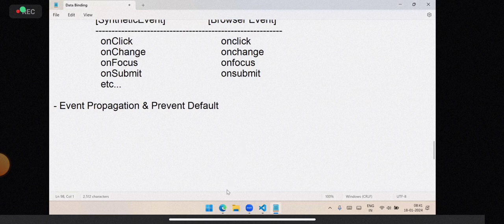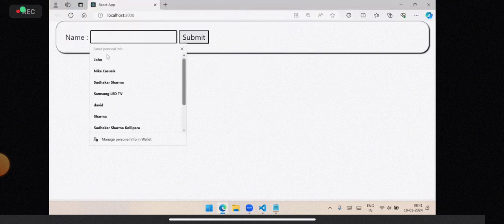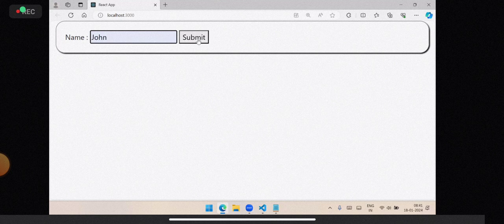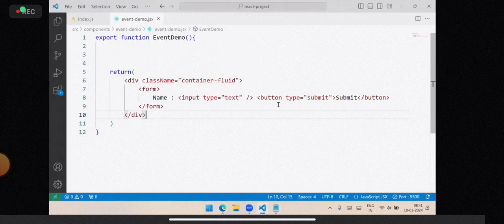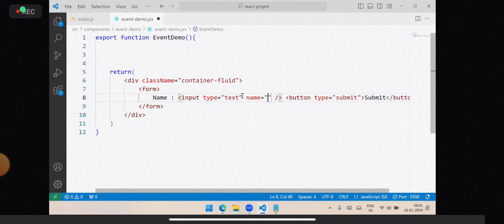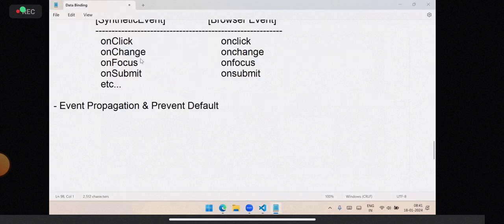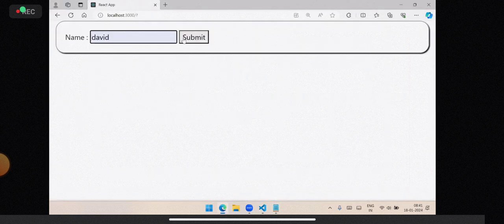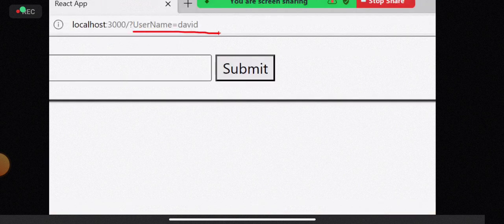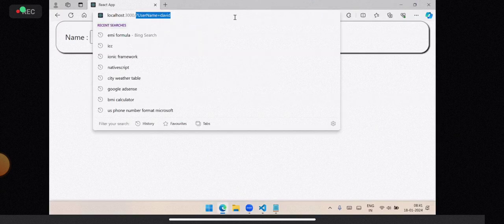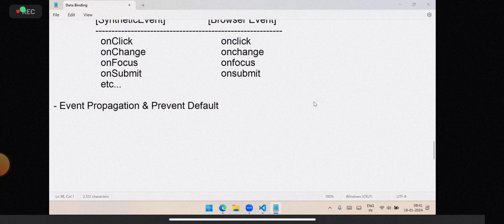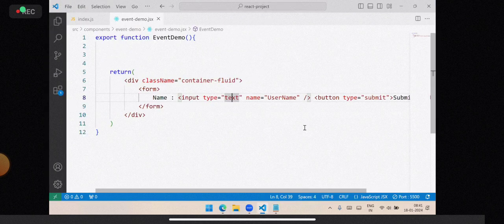But observe carefully what is happening here. I entered some details and clicked on submit. Then it is submitting the data here. That means it has some functionality by default. I don't want that. I entered some name and submit, and it is submitting that here. I don't want this to happen. By default, there is some functionality for a submit button, and I don't want that functionality.